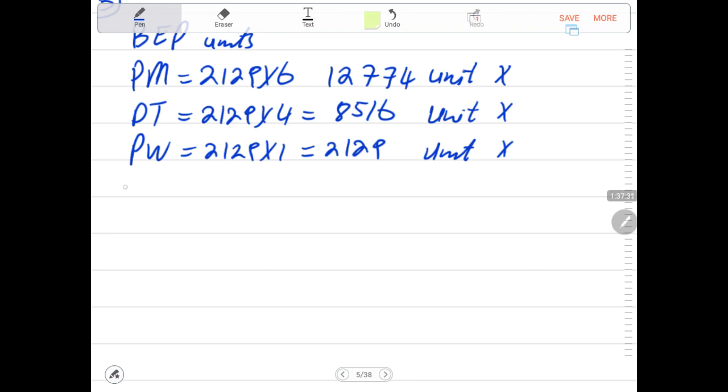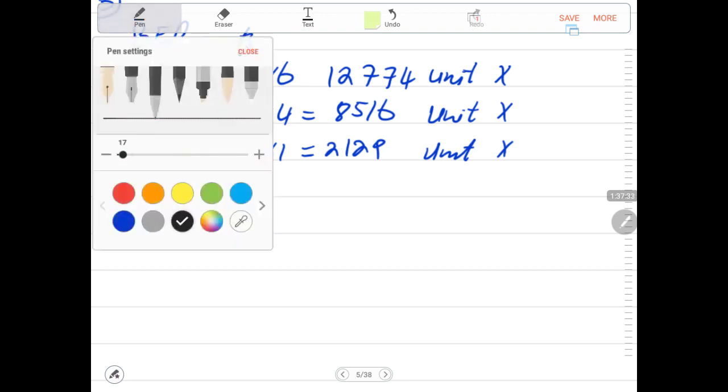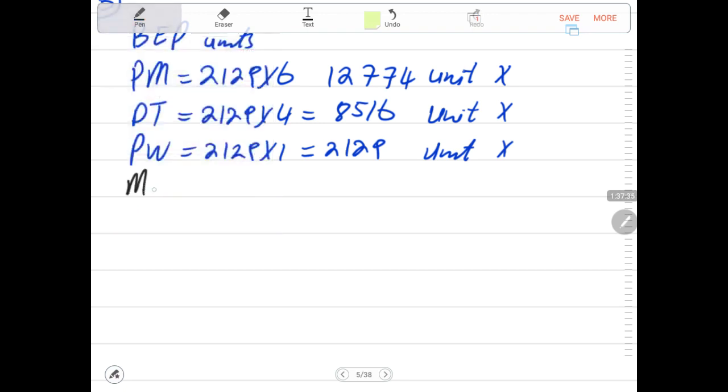Margin of safety percentage for each product. Let me just think of the best way. Let us do the heading.